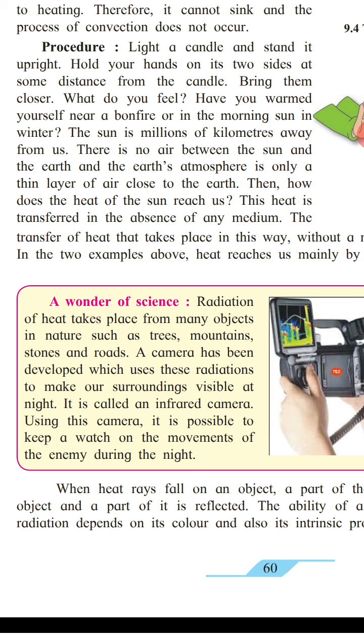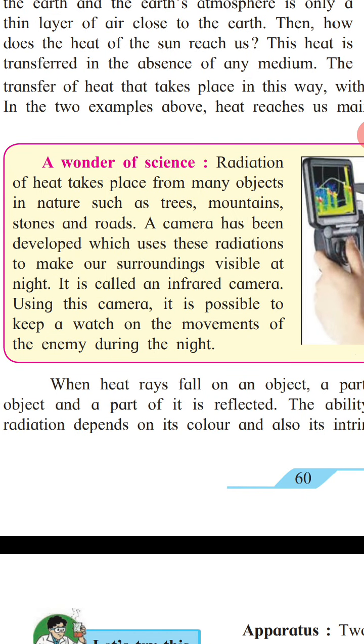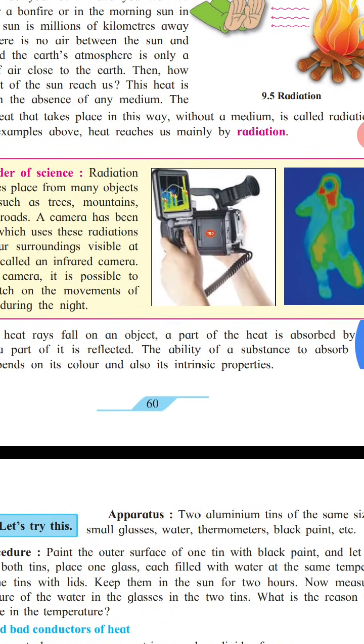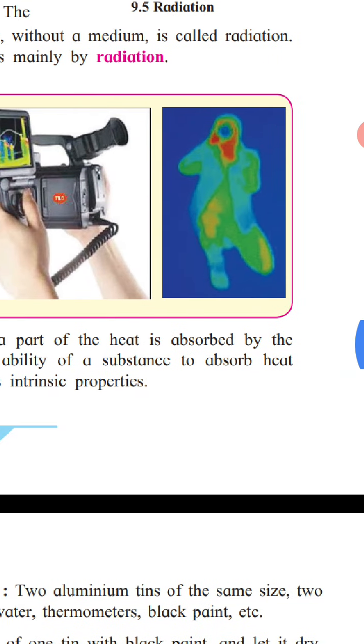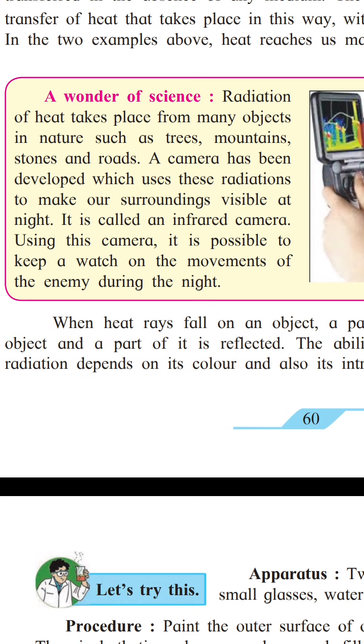Now, the use of radiation, a wonder of science. Radiation of heat takes place from any object in nature, such as trees, mountains, stones and roads. A camera has been developed which uses these radiations to make our surroundings visible at night. It is called an infrared camera. Using this camera, it is possible to keep watch on the movement of the enemy during the night. So radiation is helping us make the infrared camera.